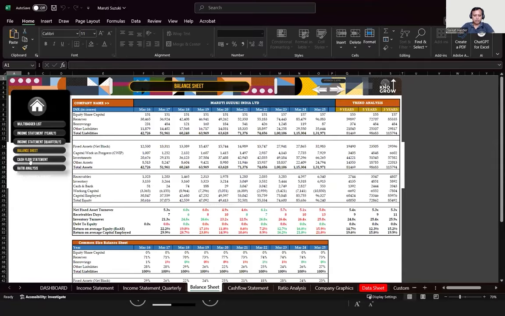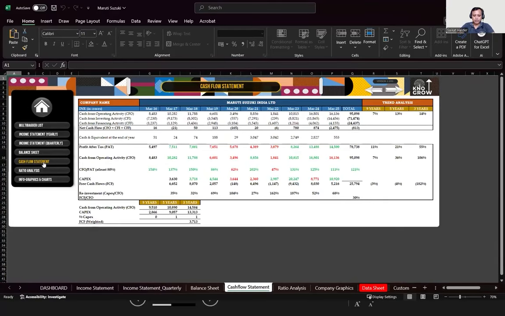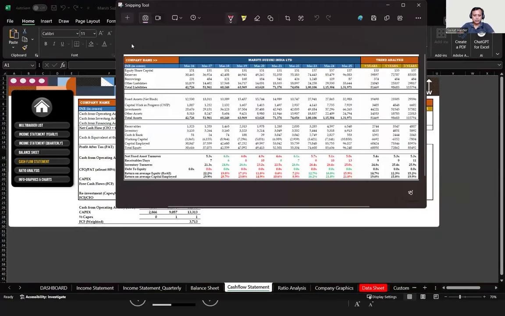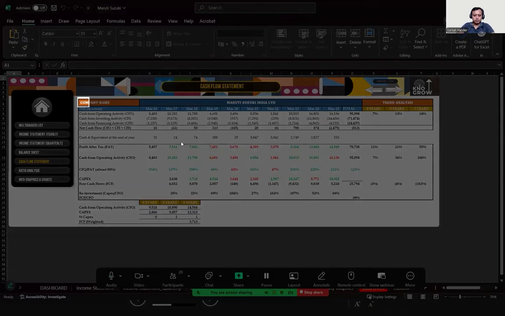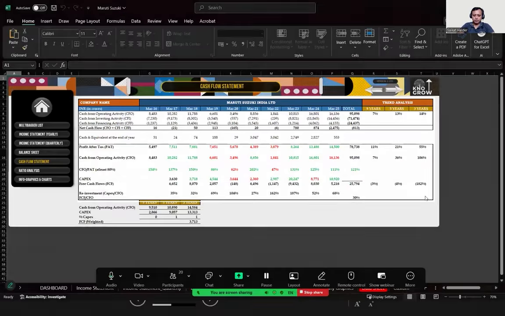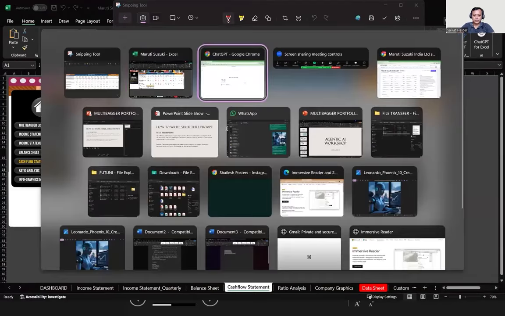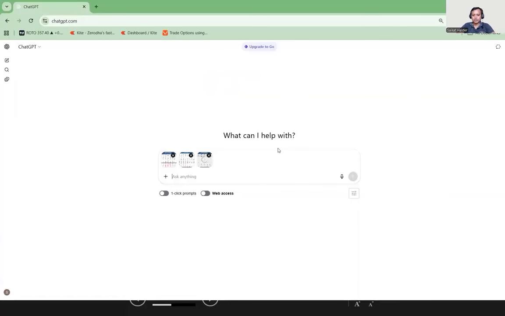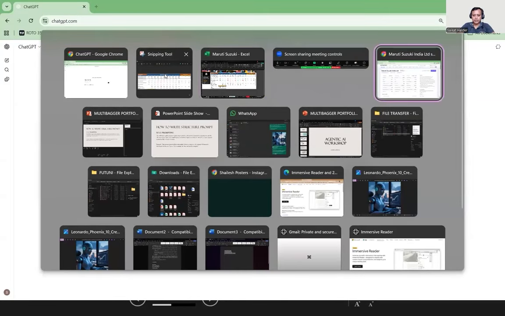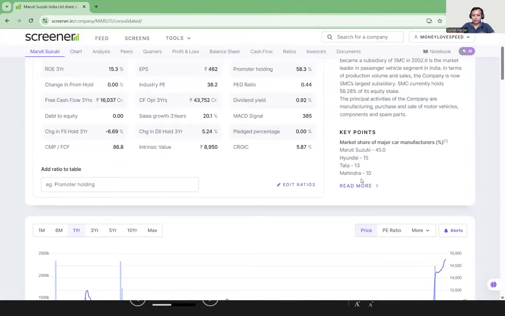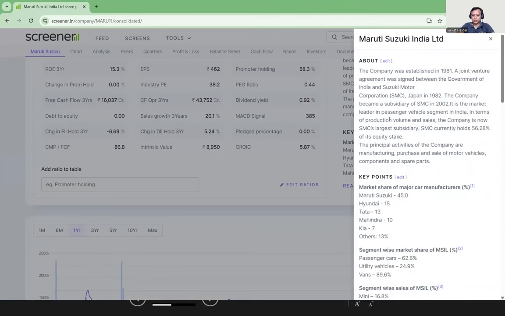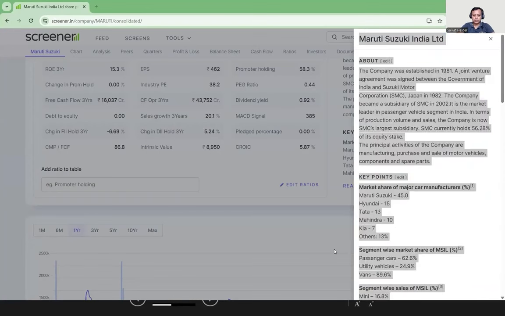Let's go to the cash flow statement. This is what I know. I will take this one. Now, copy this one and I'm going to paste it over here. Now, this is what I have done. Basically, you already know, I generally told you to take the information available over here about the company, what it does. So I'll take this one.